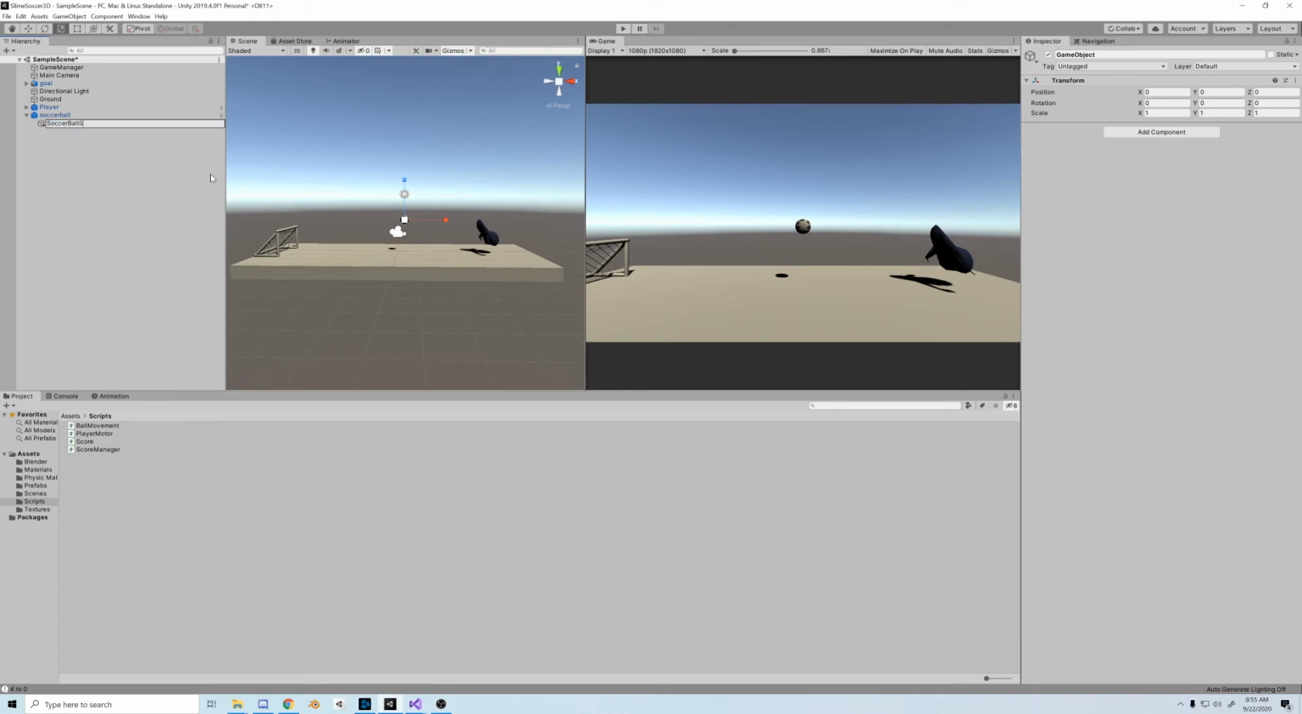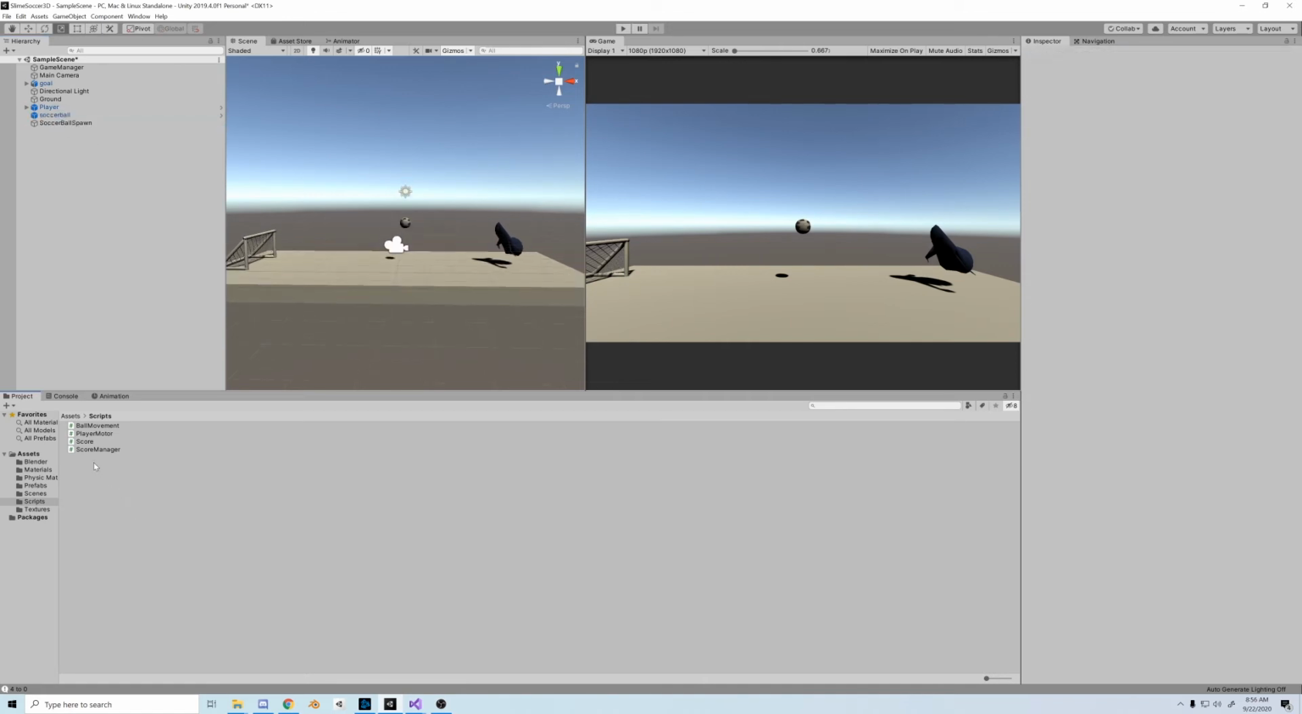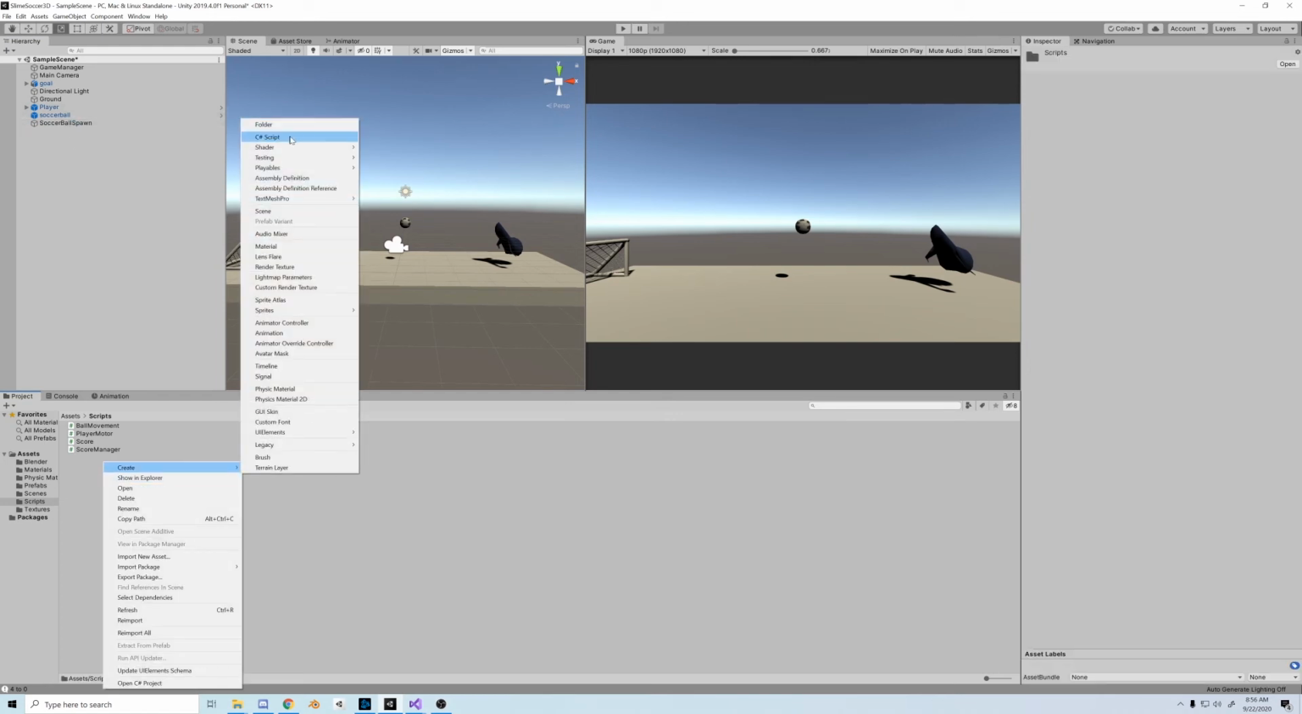So in this video, we're going to create a spawn point for the ball so we can learn how to spawn things on start, and then we'll also create some invisible boundaries so that the ball won't keep bouncing out of bounds. So first things first, let's create an empty game object we can use as a point to spawn our ball, and then let's create a script to spawn the ball.